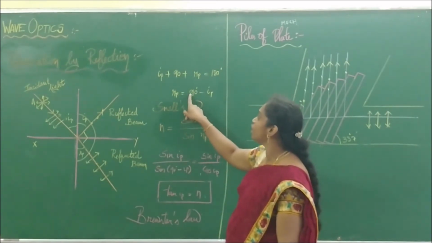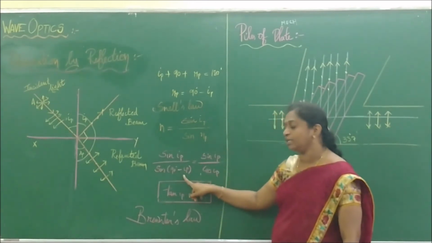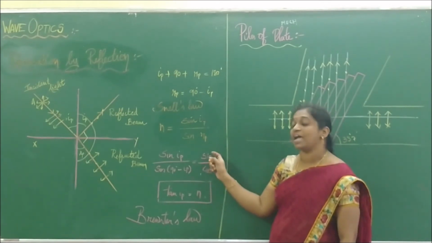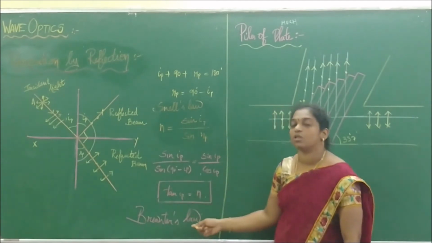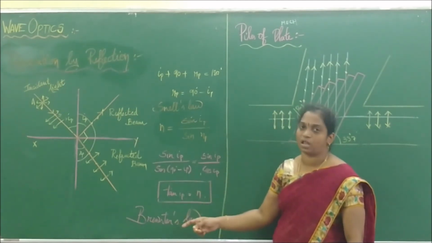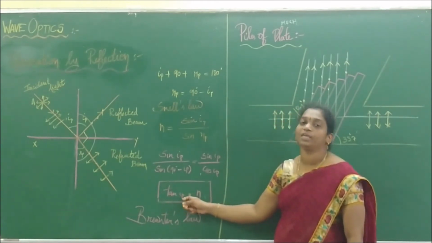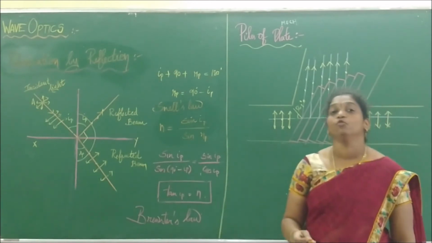So here we found the value of r to be 90 minus IP. If I substitute that, it becomes sin IP by sin of 90 minus IP. Sin of 90 minus IP is cos IP. Therefore, n is equal to sin IP by cos IP, which is tan IP. Therefore, we prove this law. We call this law Brewster's law. What is Brewster's law saying? The tangent of the polarizing angle is equal to the refractive index of the material.